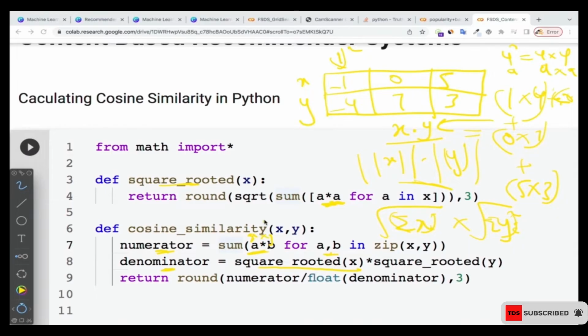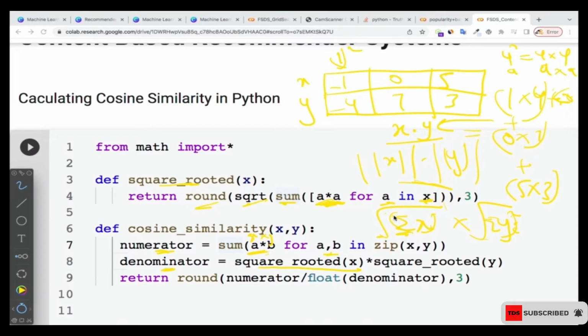That's what I'm doing for each of the a's in x, and you can see a times a over there. The y values are the same thing. Then finally I find the sum of that, and then I find the root of that. That's what I'm doing.